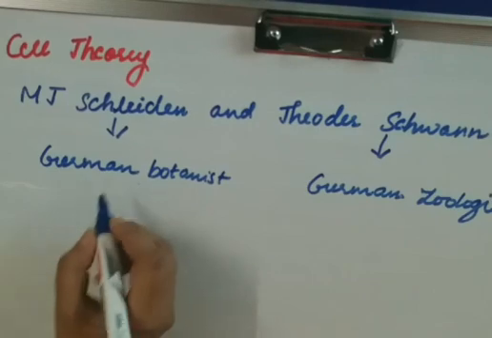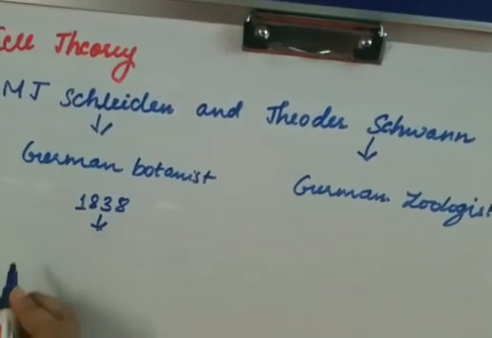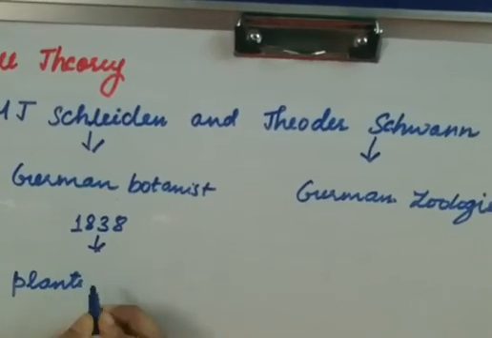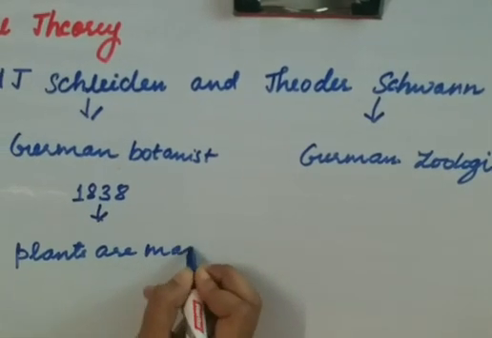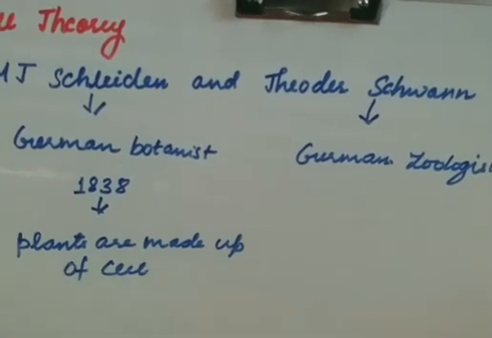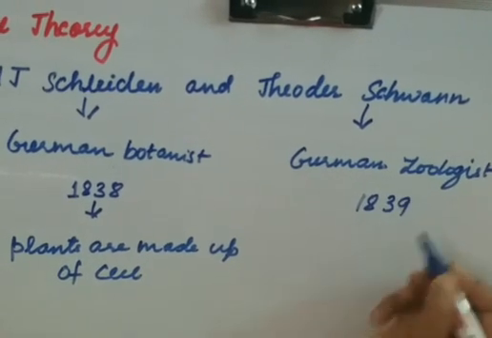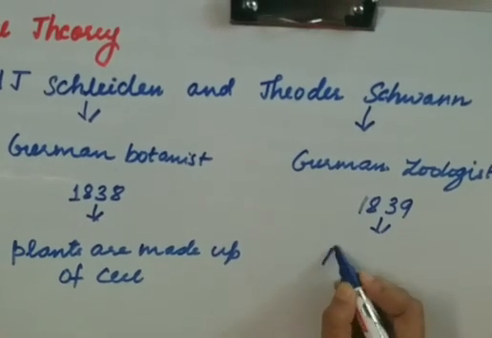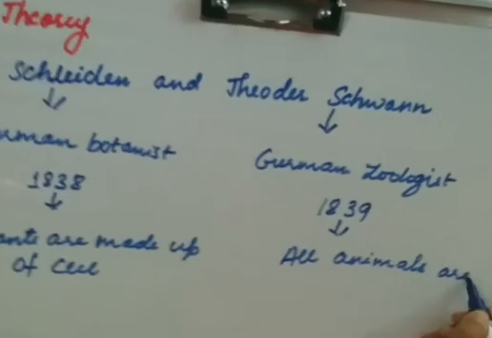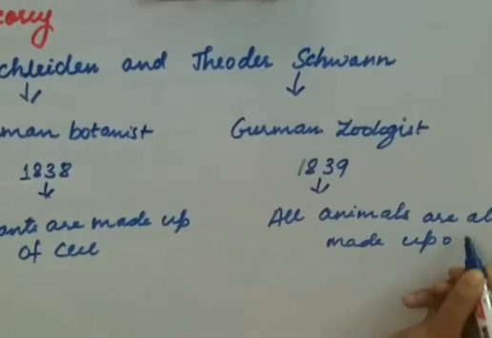M.G. Schleiden in 1838 observed and said that all plants are made up of cells. Theodor Schwann later, in 1839, said that all animals are also made up of cells.